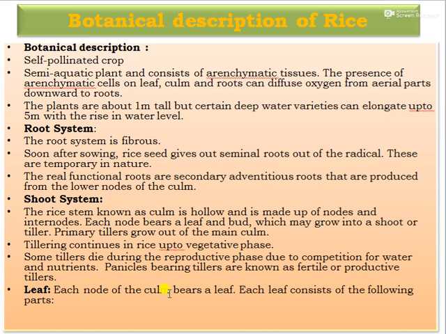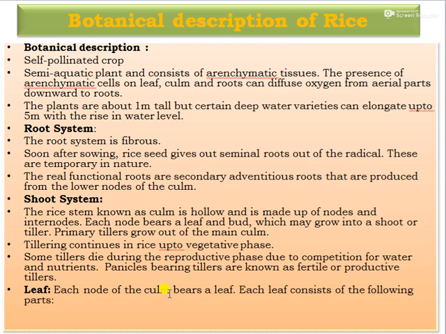Next one, the botanical description in detail. This is a self-pollinated, semi-aquatic crop, and it also contains aerenchymatous cells. These aerenchymatous cells in the leaves, culms and roots can diffuse oxygen from the aerial parts downward to the roots. The root system is also fibrous, and the functional roots are especially secondary adventitious roots that are produced from the lower nodes of the culm.